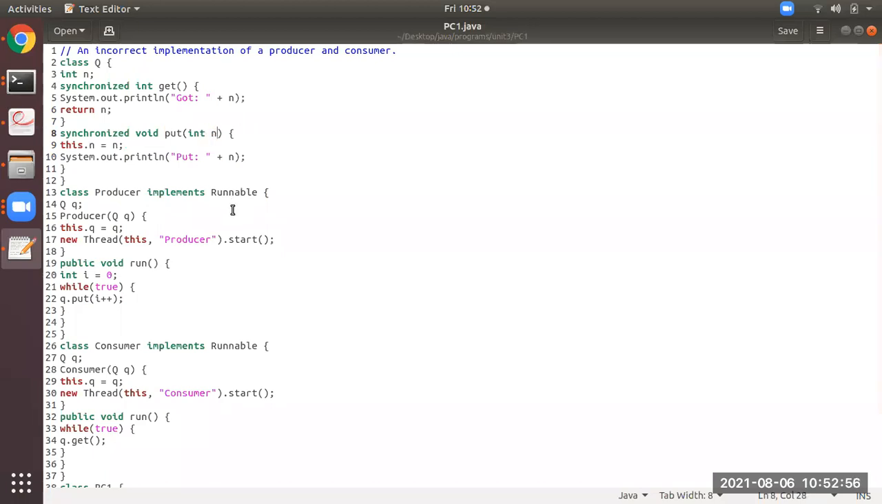Okay, that is 1. Then this dot n is 1. Then put 1, it will produce 1. And simultaneously over here, it is going to print the message "got 1". This means both of these methods are working, one from the producer, another from the consumer. The producer is producing, and the consumer is consuming it. Okay, students, so this is the thing.